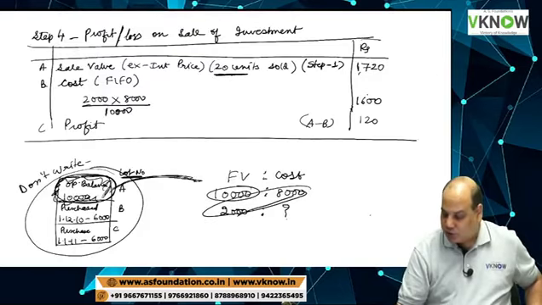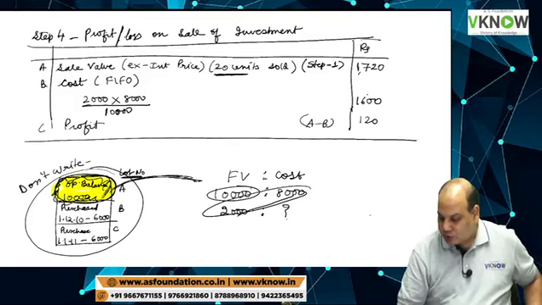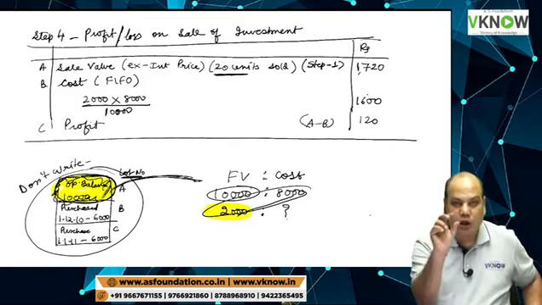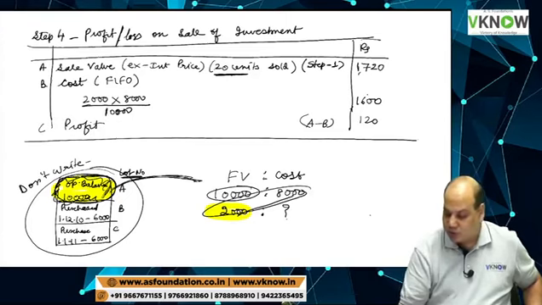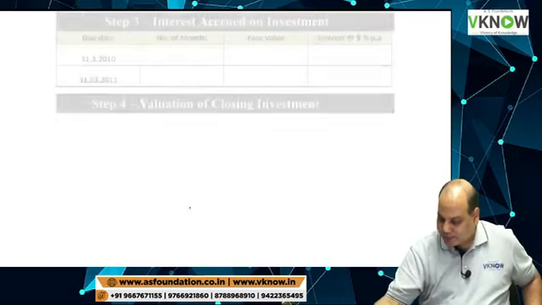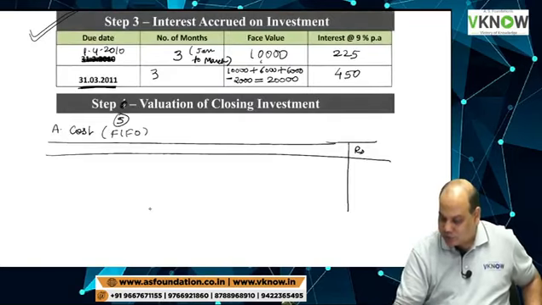So on the screen one more time, dear student. Please help me. You have opening balance 10,000. Out of 10,000, 2,000 have been sold. So what is remaining out of this?